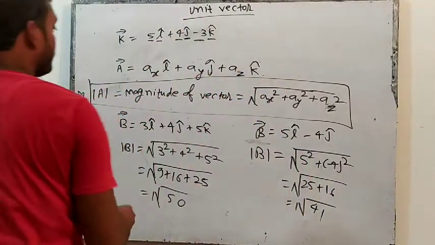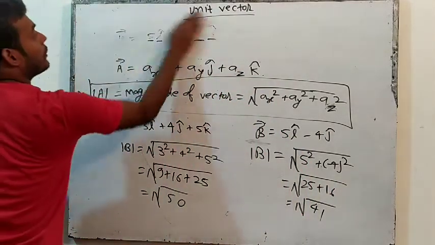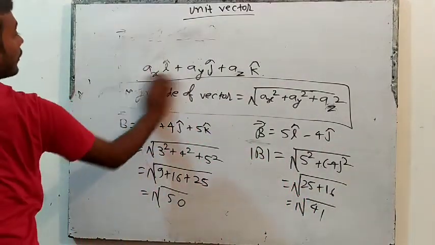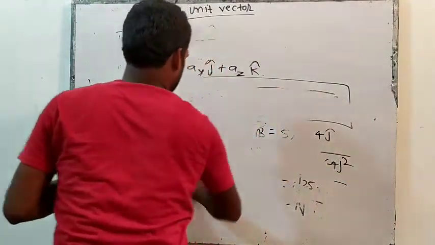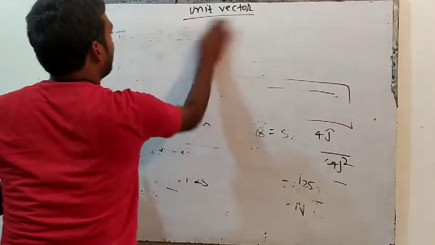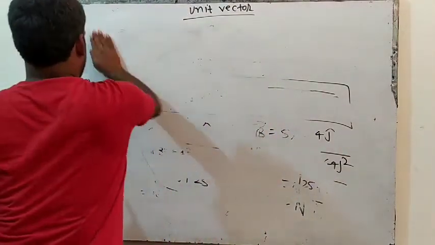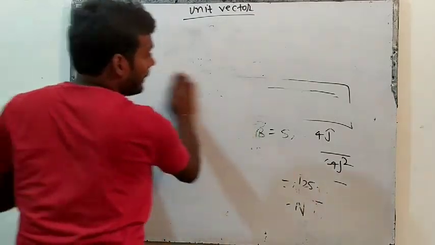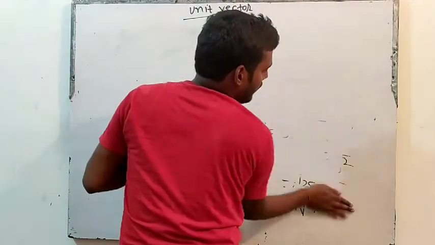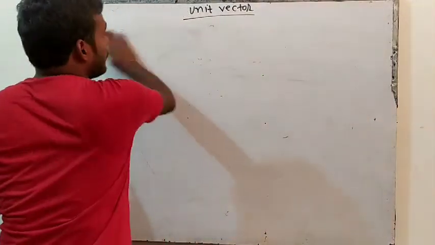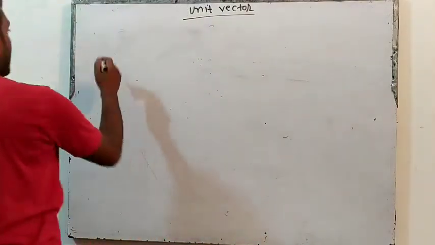Now see, understand one more question. Suppose a question is like this.